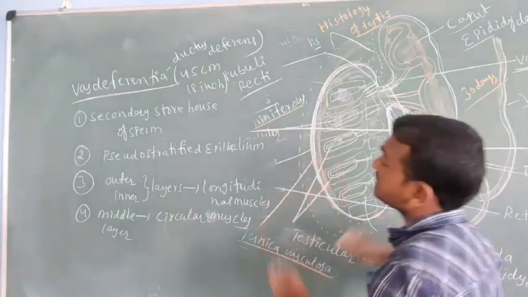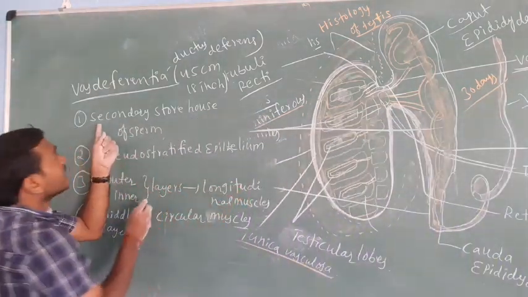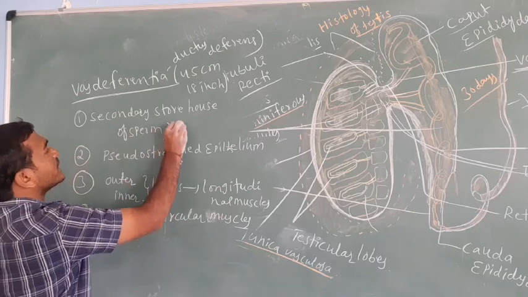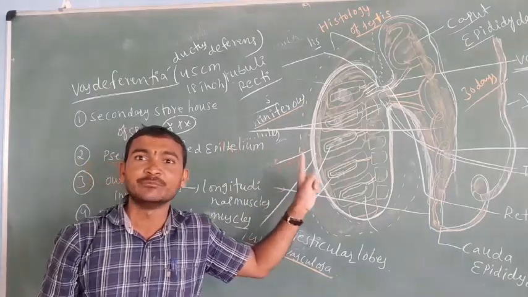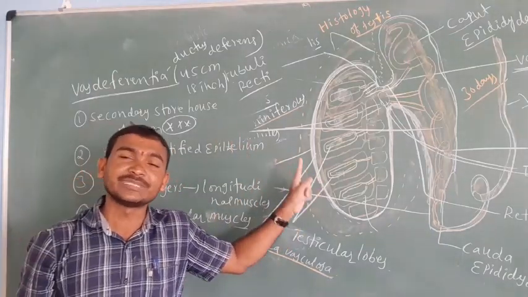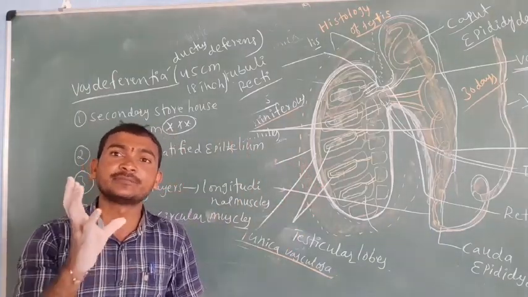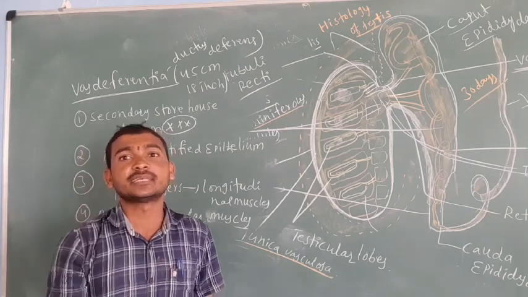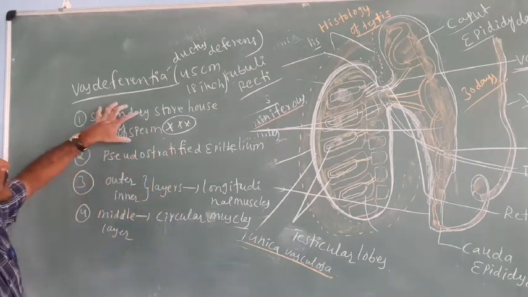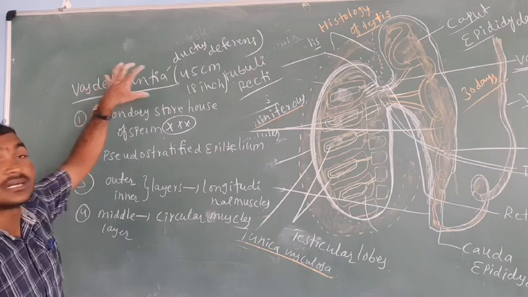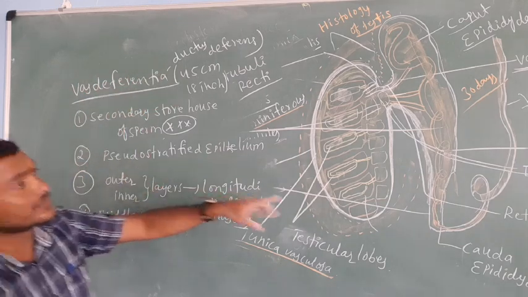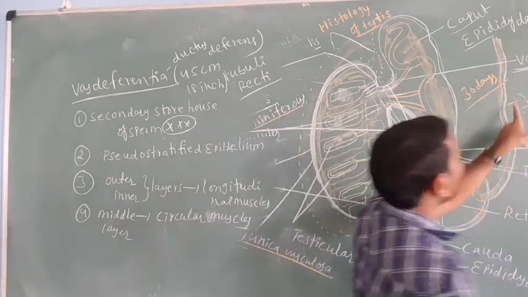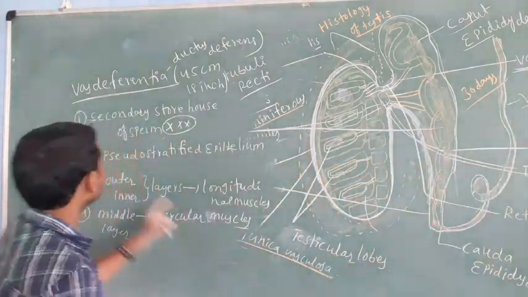The vas deferens work is that it is a secondary storehouse of the sperm. The primary storage of the sperm is the epididymis. Our temporary storage of the sperm is the epididymis. The production of the sperm takes place in seminiferous tubules. But secondary storage of the sperm is the vas deferens. See here, this vas deferens is made up of which type of tissue? That is very important.